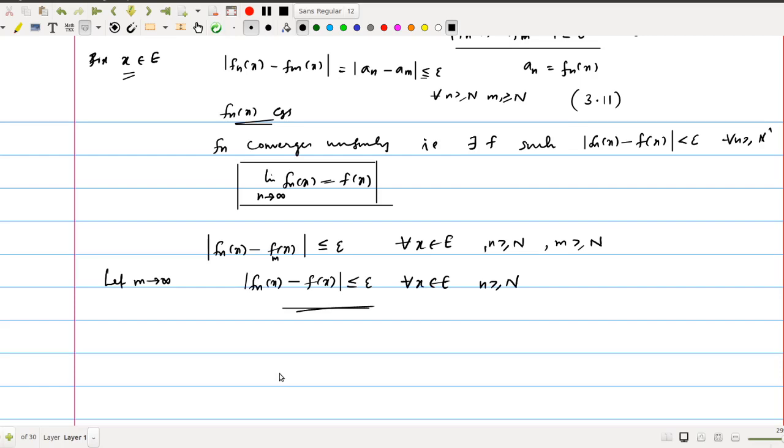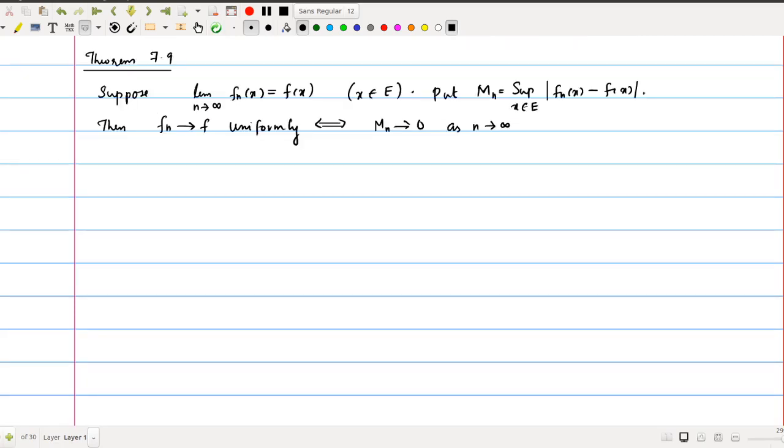Now we will prove another if and only if criterion. That is the next theorem. Suppose limit n tends to infinity of fn of x equals f of x, x belongs to E. That means the pointwise limit is given. In that case, we define Mn as the supremum of modulus fn of x minus f of x. Then we have this result: fn converges to f uniformly if and only if Mn tends to 0 as n tends to infinity. This is a characterization also.